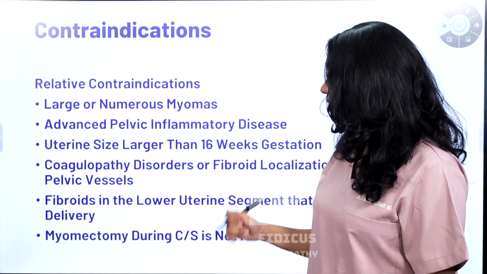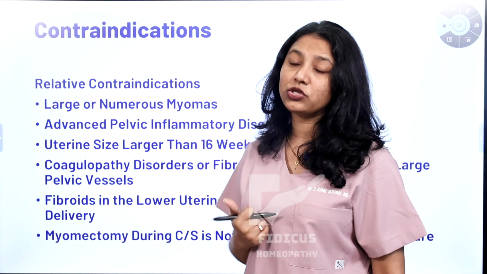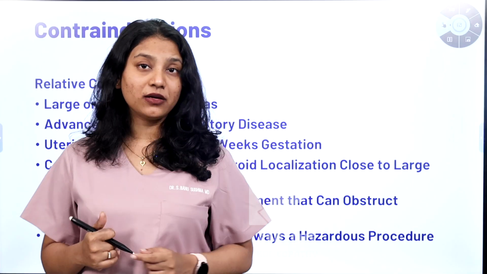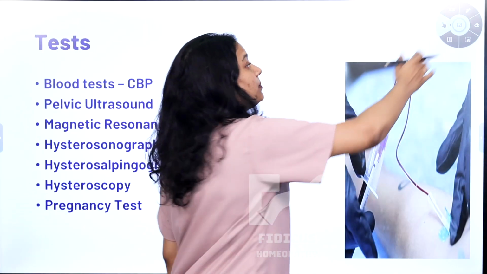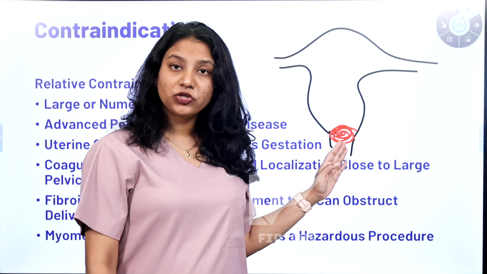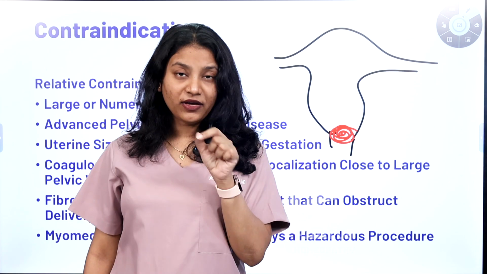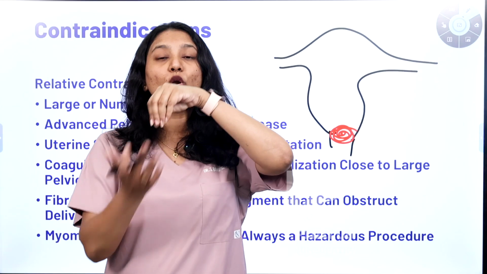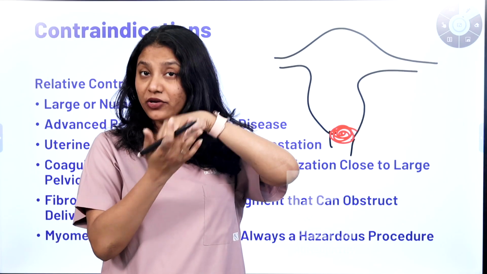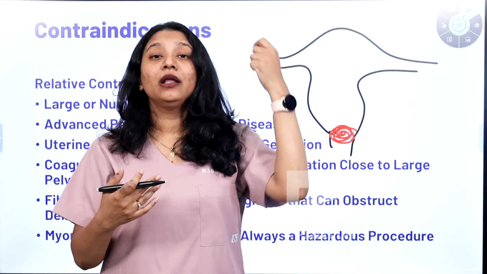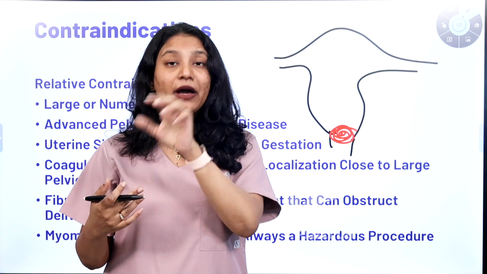Fibroids in lower uterine segment and myomectomy during cesarean section. This is something that I need to explain with the help of a diagram. So let's just check it. As you can see here in the picture, this is the uterus, this is the cervix and the vaginal part. If you are having any sort of fibroid which is blocking the cervical or the vaginal region, it usually blocks the cervical region, which is called cervical leiomyomas or cervical fibroids.